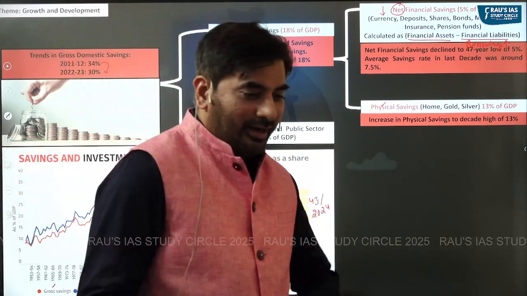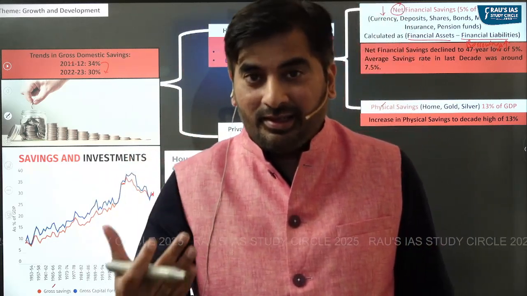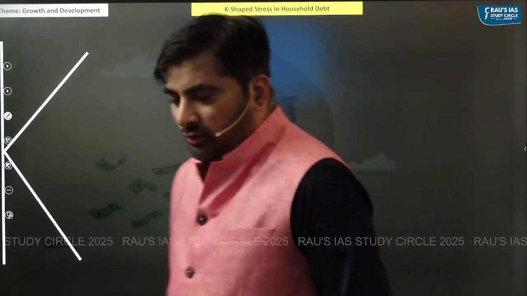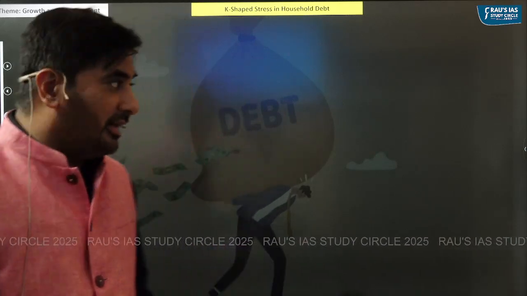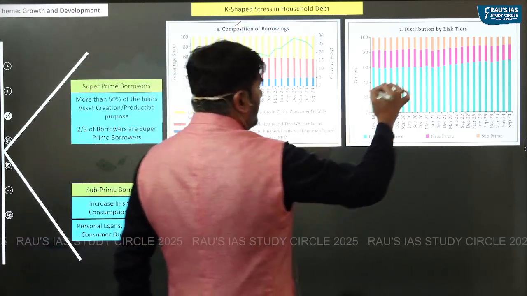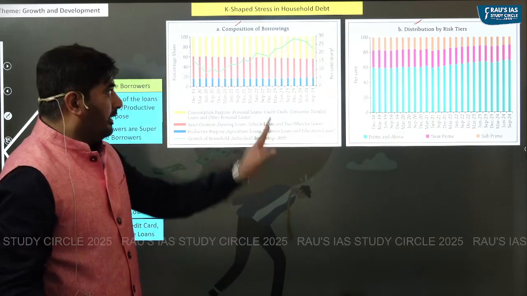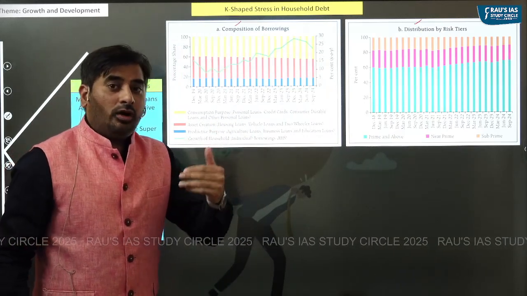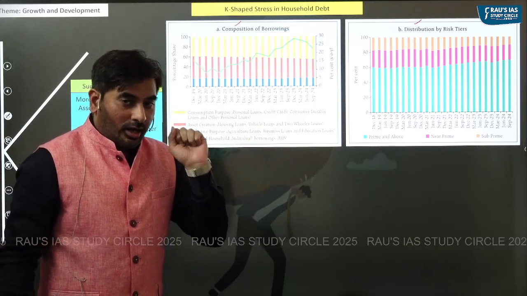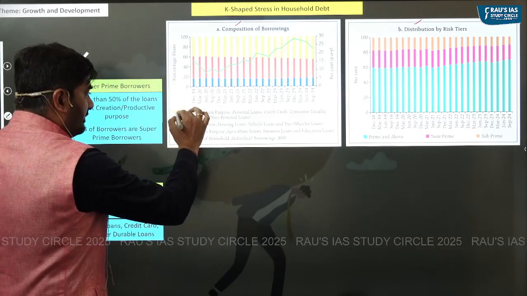Now let's try to understand what is this K-shaped stress in the household debt in India. Okay, see here, to understand the K-shaped stress in the household debt, let's look at composition of borrowings and the distribution of borrowers. Composition of borrowings means for what purpose do people generally take loans? According to RBI, the people generally takes loans for three purposes.